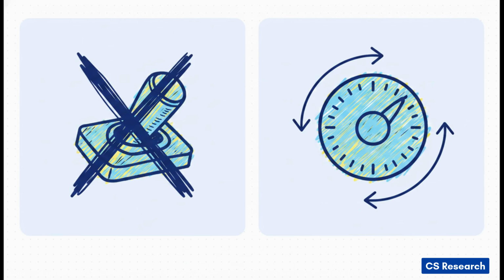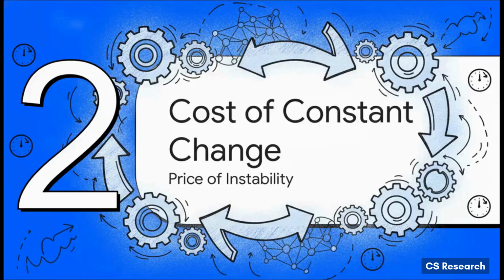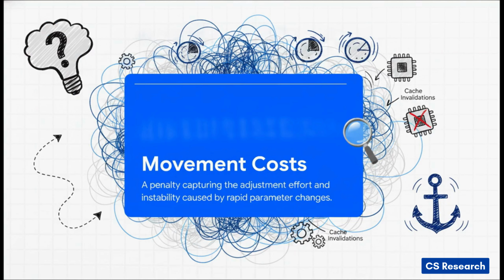This paper actually extends the entire framework of competing objectives to accommodate these continuous dials. It's way more realistic for sure, but as you might guess, it introduces a whole new set of really complex problems. Which brings us to part 2, the cost of constant change. Let's look at the actual price of all this instability. What happens when a system tries to adjust those continuous dials all the time? Well, in a word, chaos.